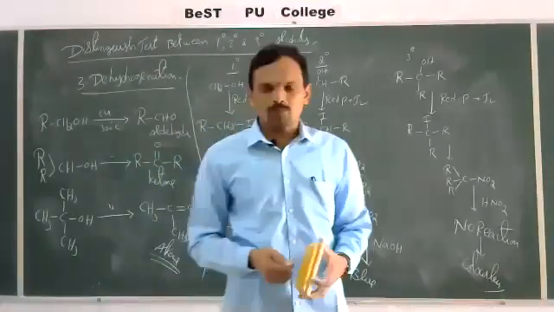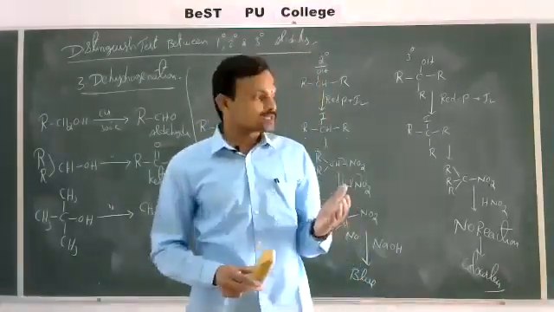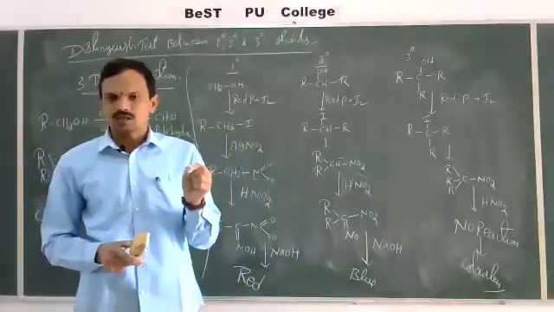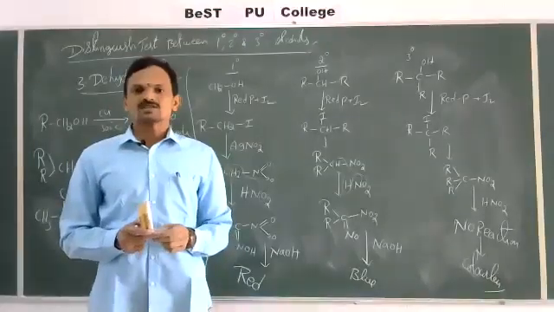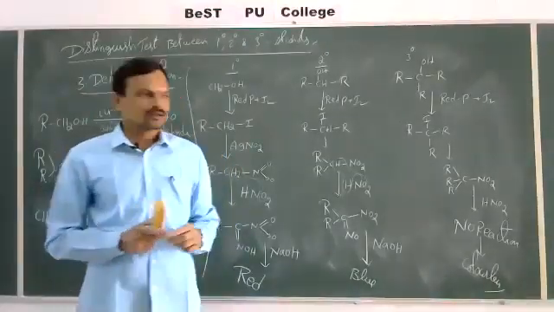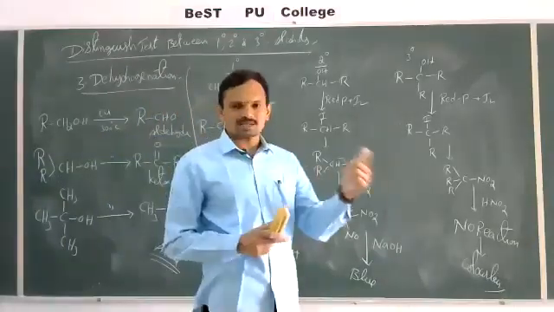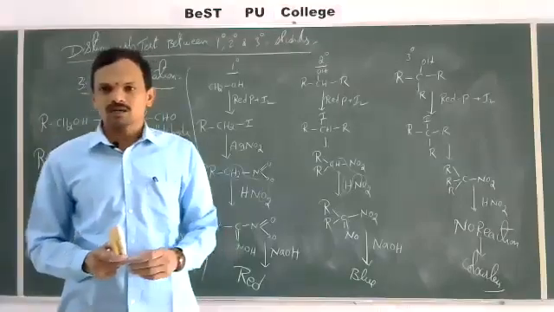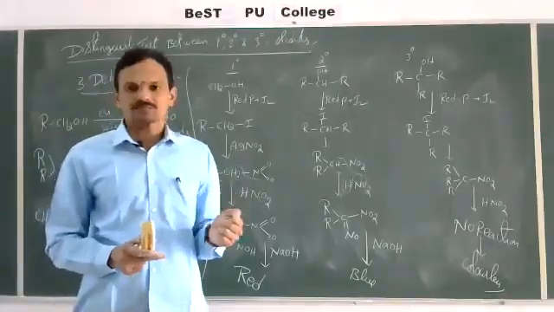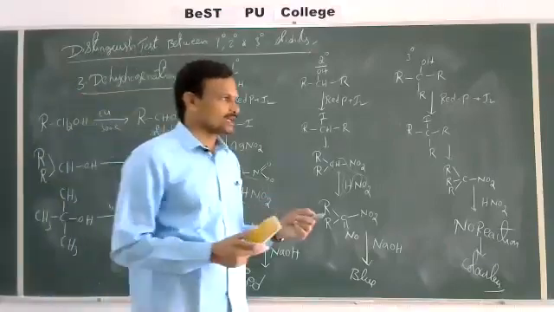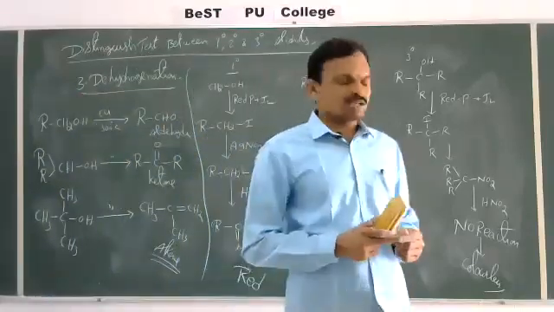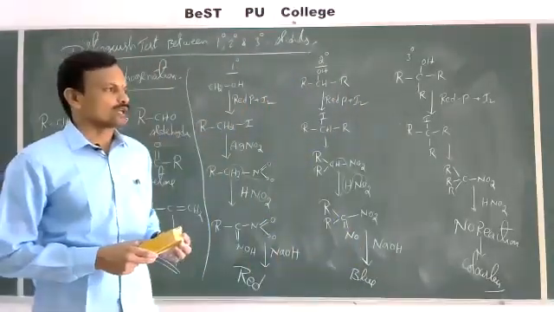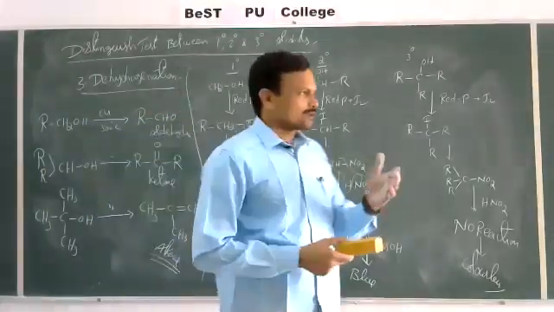Then what are the chemical properties? Chemical properties of alcohols are classified into 3 types. That is reactions involving cleavage of O-H bond, reactions involving cleavage of C-OH bond, and reactions involving cleavage of OH as well as alkyl group. Again, in the reactions involving cleavage of O-H bond, we discussed reaction with metals, and then esterification, and one more reaction.